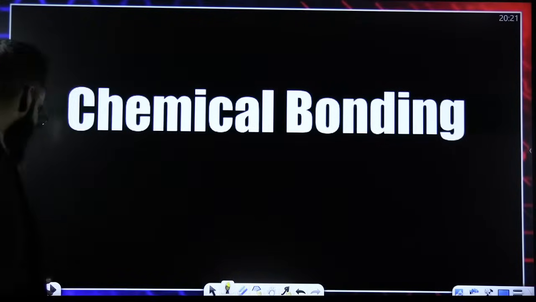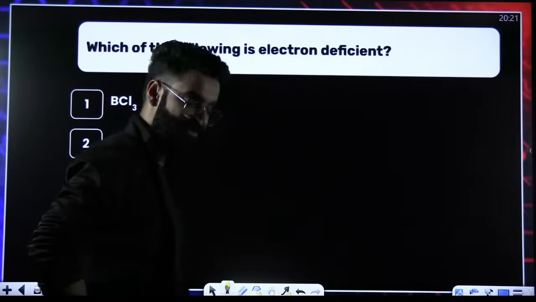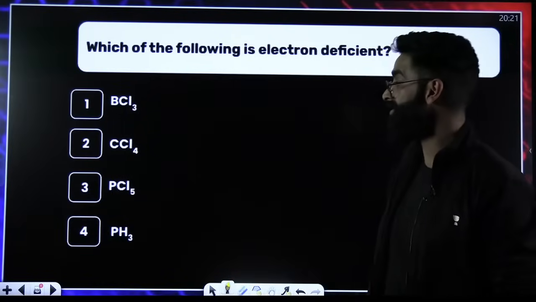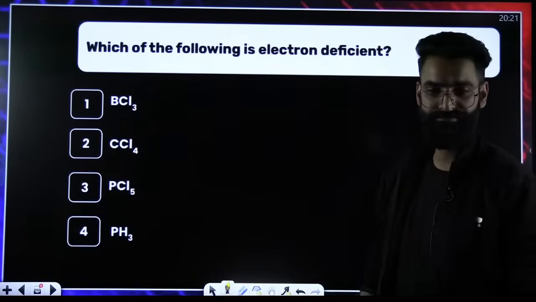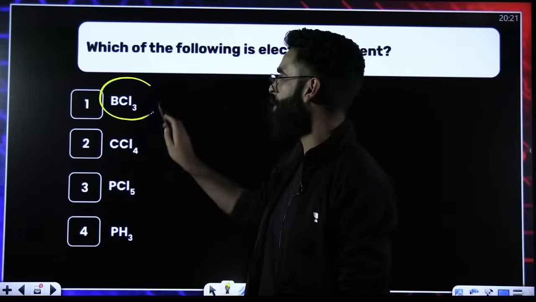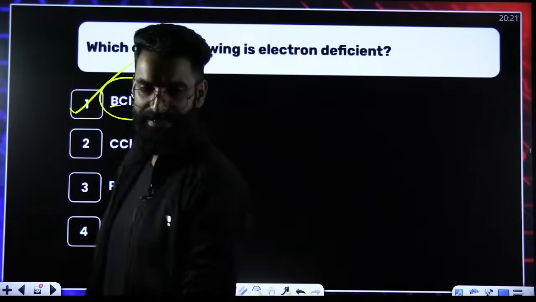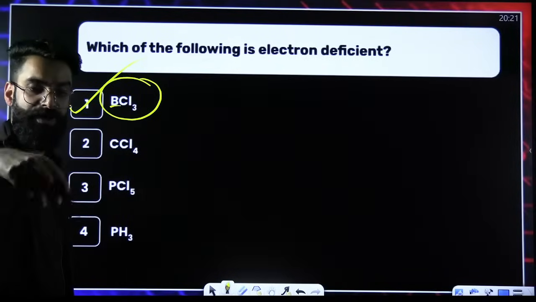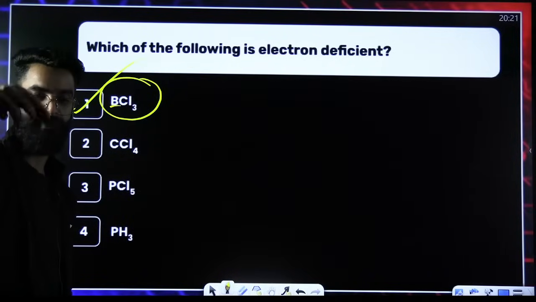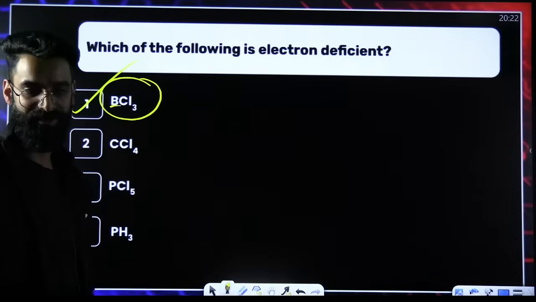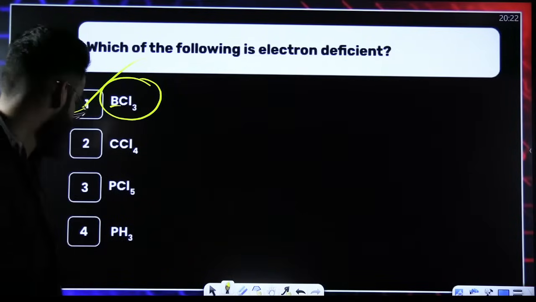Tell me the answer of this question. Which of the following is electron deficient? If you look at BCl3, only 6 electrons in its outermost shell. Electron deficient. Now I want you guys to keep on letting me know the answers in the chats. Now it's your favorite, bonding. You do not have to use the pen paper here. Look at the question and solve it.